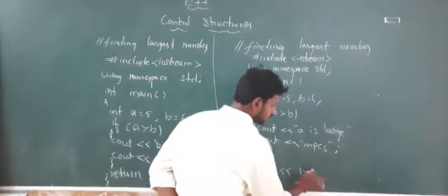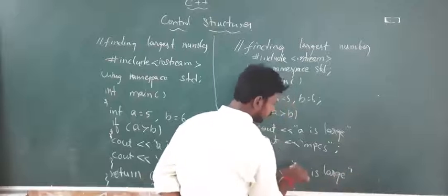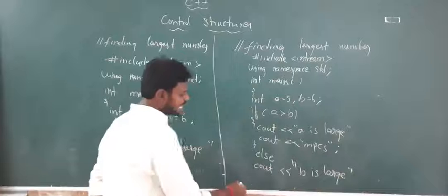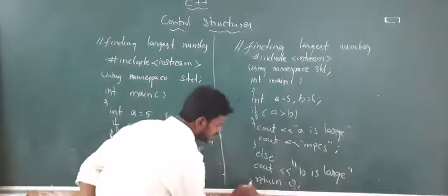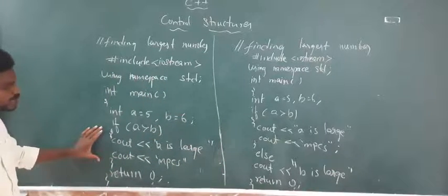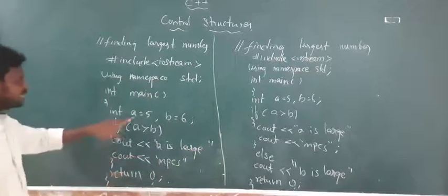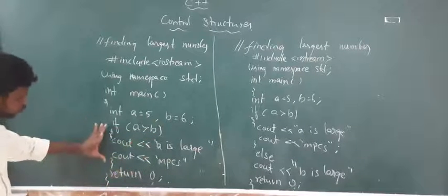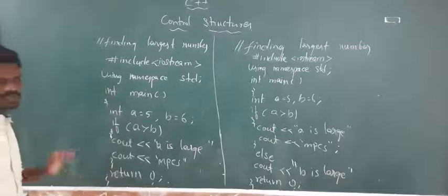"B is large." To make it a little bit closer, I am reducing the statements. Okay, just see this, and then I will return 0, and then I will close my main function. See the differences. Here we are having only if, here we are having if and else. In this you see A is greater than B, 5 is greater than 6, no. So it won't perform anything, it will just close the main function. So output will not be there for this first one.